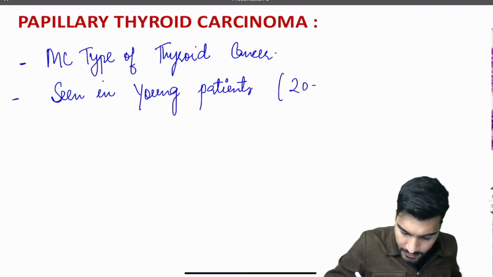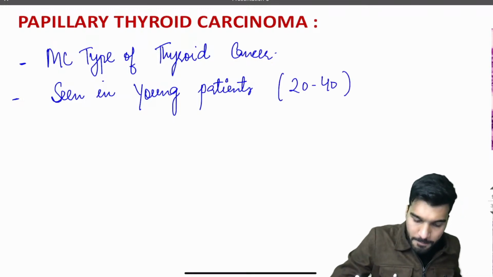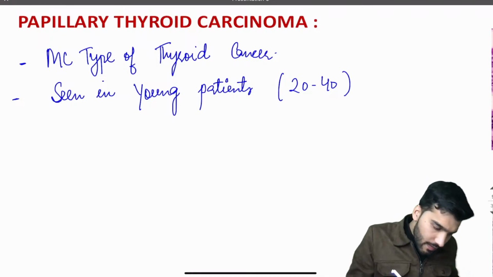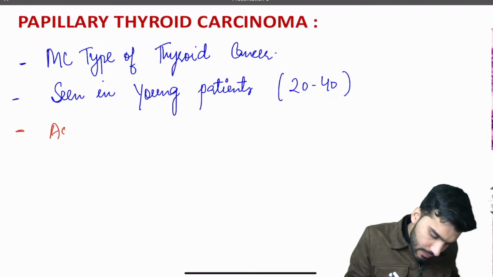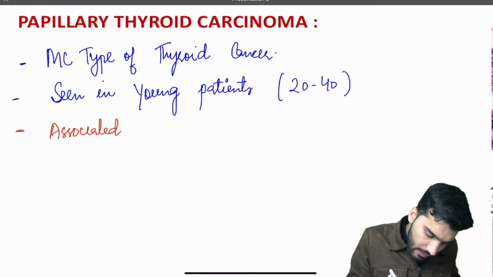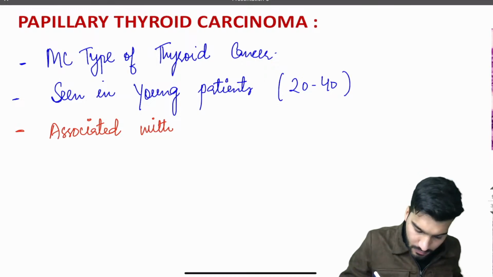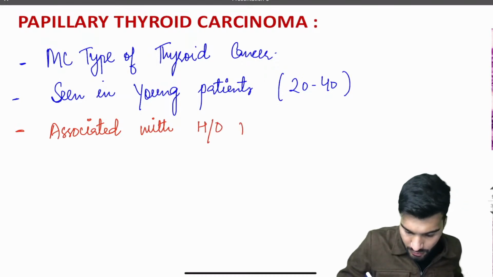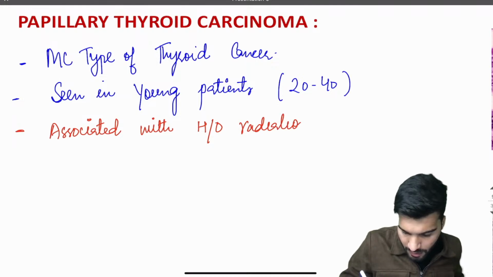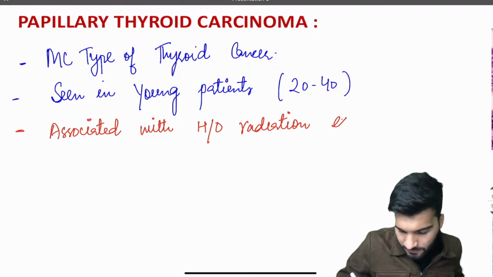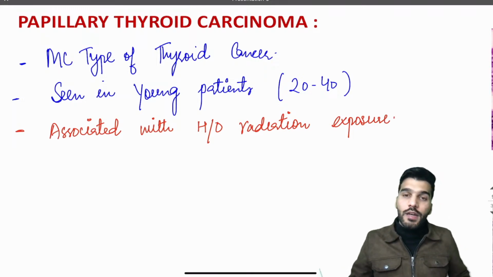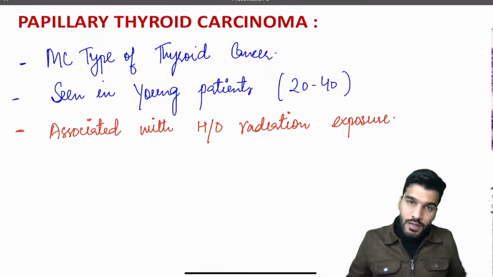Around 20 to 40. Okay, third one, guys, it is associated with a history of radiation exposure.